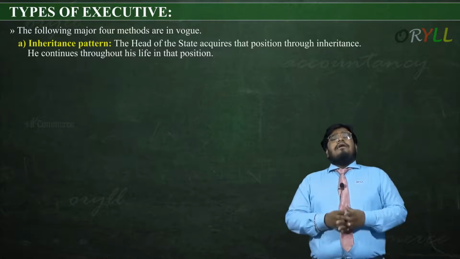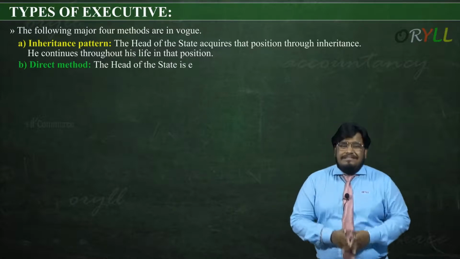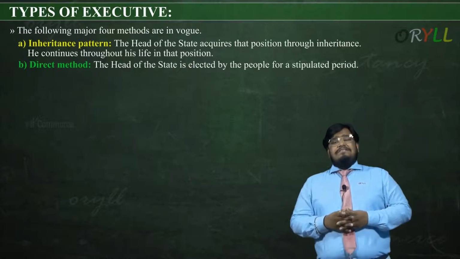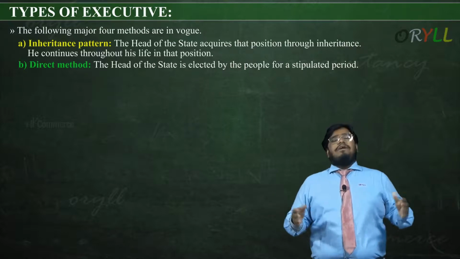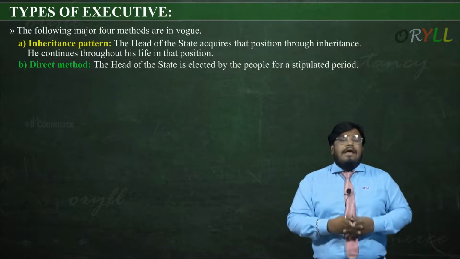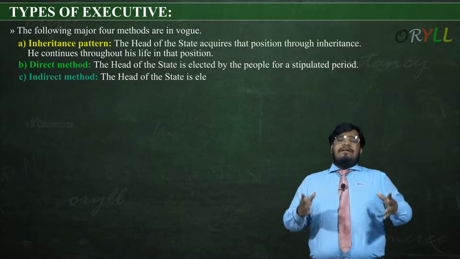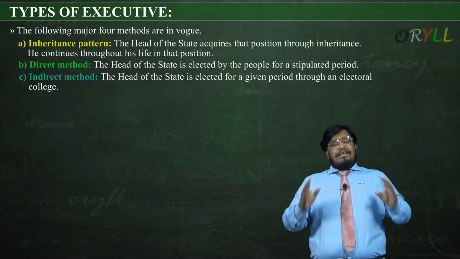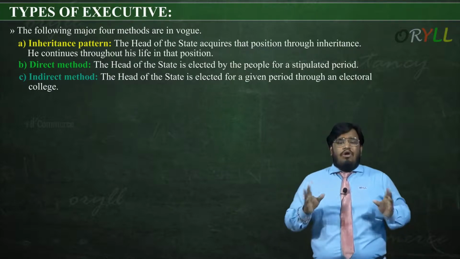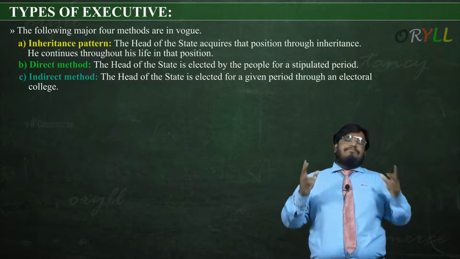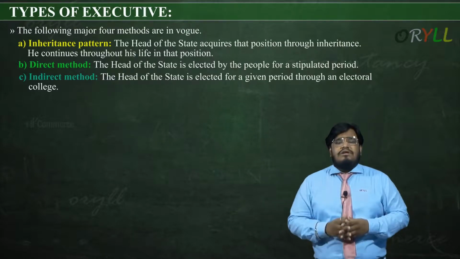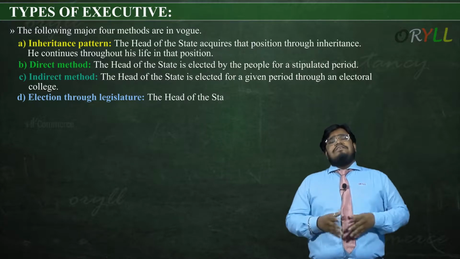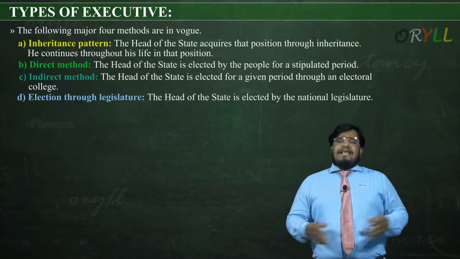He will become the actual executive, a monarch. The second method followed is the direct method, where the head of the state is directly elected by people for a stipulated period. The indirect method means the head of the state is elected for a given period of time through an electoral college. The other one, which is widely followed in a democracy, is election through the legislature.